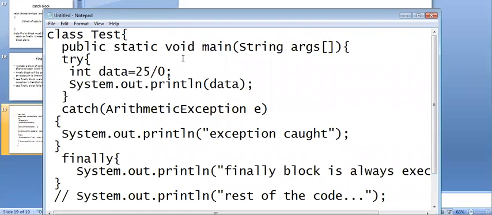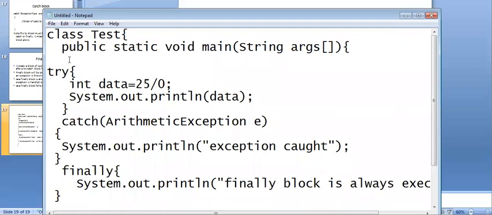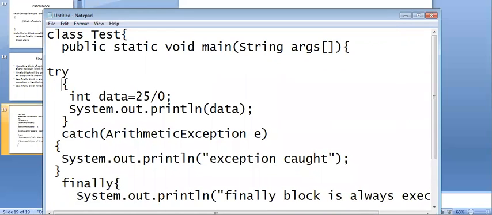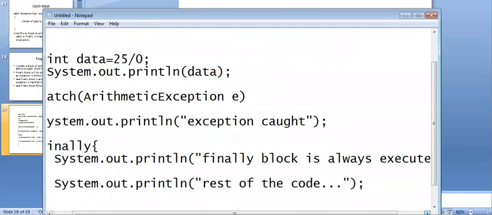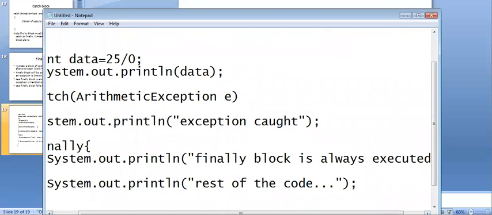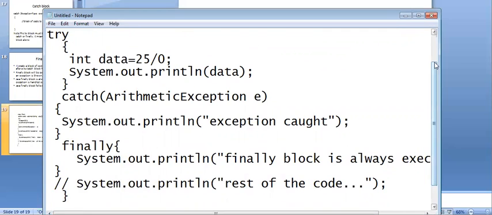Here Test is the class name, public static void main is the main method. If I place int data equals 25 by 0, I'm going to get an exception, which is why I place it in the try block. The arithmetic exception is going to be caught. And the finally block is always executed.